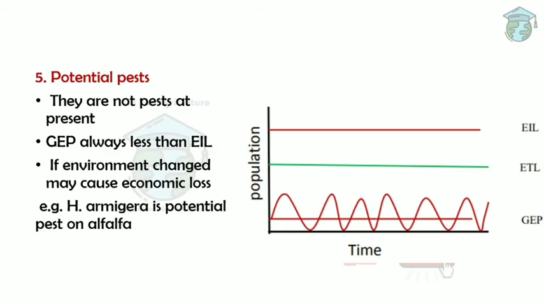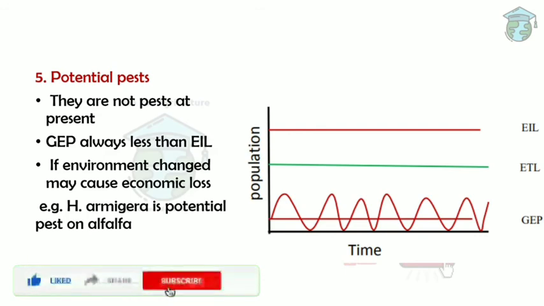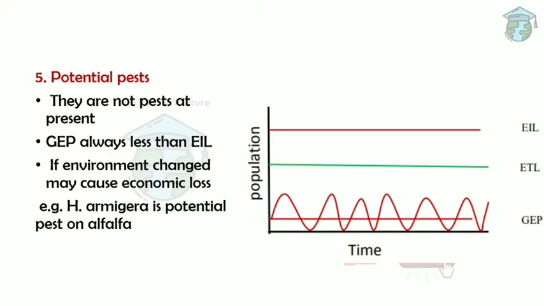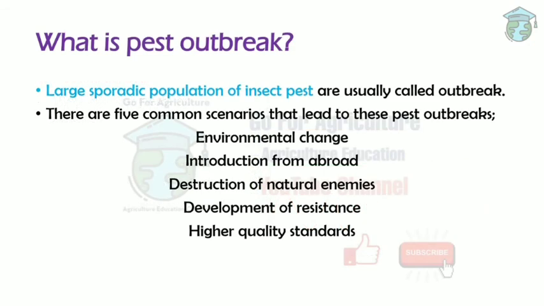Okay, so these are the five pests. Let me ask you a question. What are the two pests in which their average population lies above the EIL? They are the key pest and the major pest. And for the remaining pests, their average population, that is GEP, lies below the EIL. Clarified?